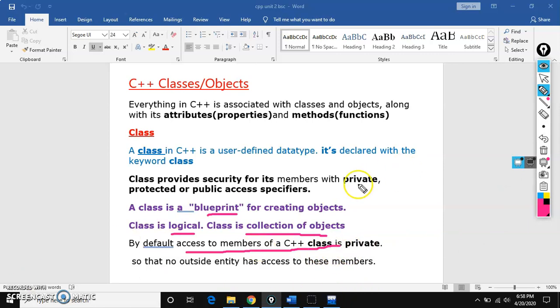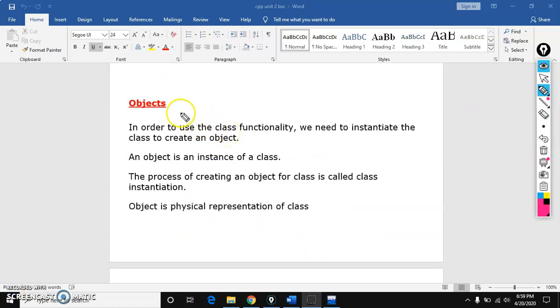I will explain what is private, what is protected and what is public very clearly, and explain all these things also: what is a collection of objects, what is logical. In order to use the class functionality, we need to create an object. What is an object? Object is an instance of a class, meaning copies of the class.